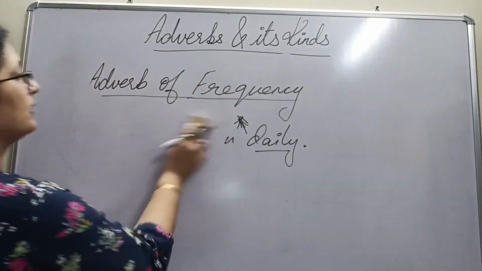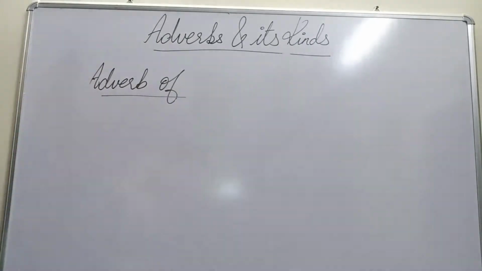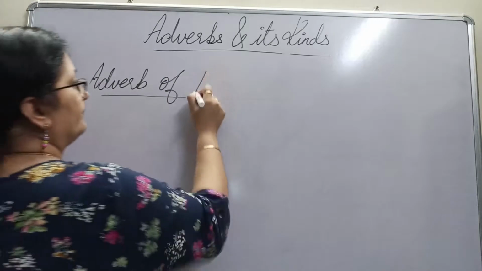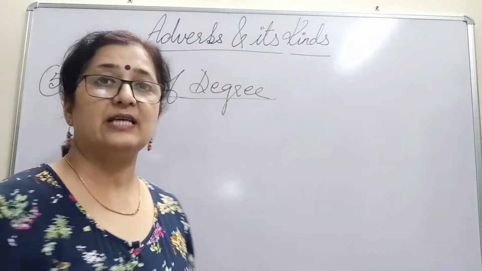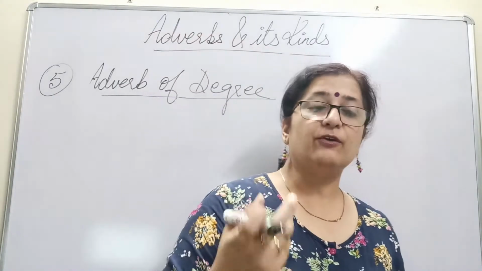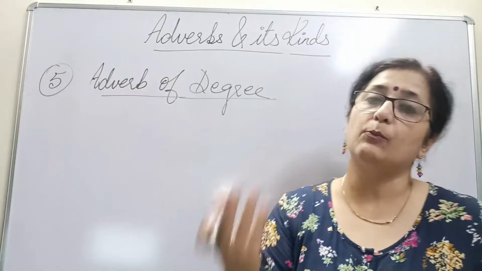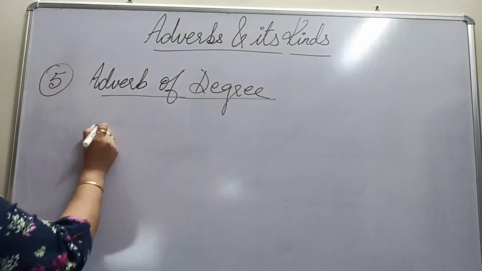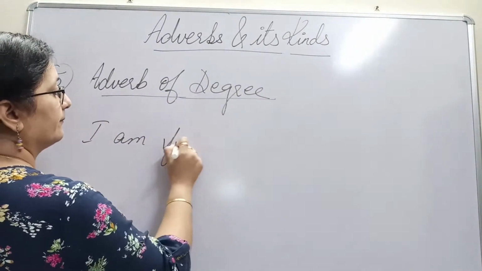Okay, moving on to our fifth adverb, and our fifth adverb is adverb of degree. What does it talk about? Adverb of degree talks about the extent to which some verb is being done. Suppose I say, I am feeling